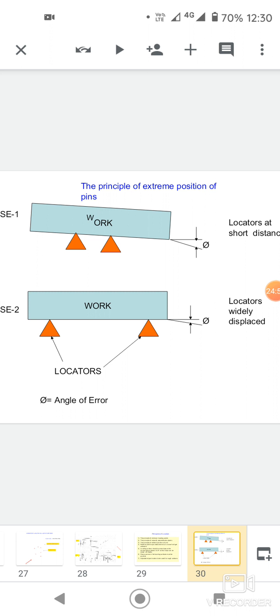Pins 1, 2, and 3 prevent linear motion along Y-Y and rotation about Z-Z and X-X axis. Pins 4 and 5 prevent linear motion along Z-Z and rotation about Y-Y. And pin 6 prevents linear motion along X-X axis. Thus, all the 6 degrees of freedom have been removed. This is generally referred to as the 3-2-1 principle of location.